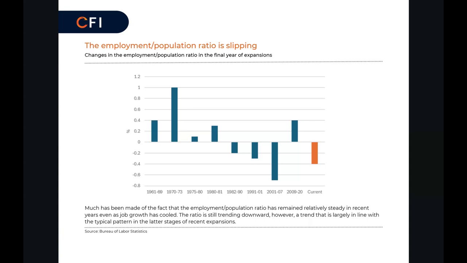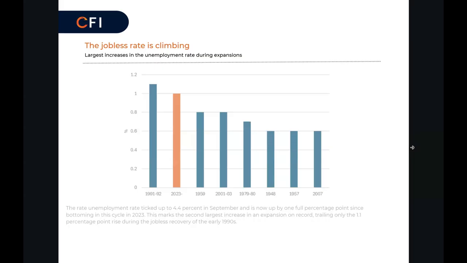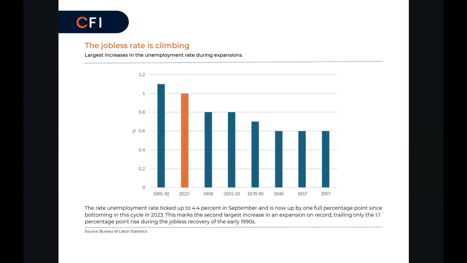Along those same lines, let's take a look at the unemployment rate. We'll take a look at the next chart and we'll see changes in the jobless rate. The biggest positive changes in the jobless rate during economic expansions. And the jobless rate did tick up a bit in September from 4.3% to 4.4%.